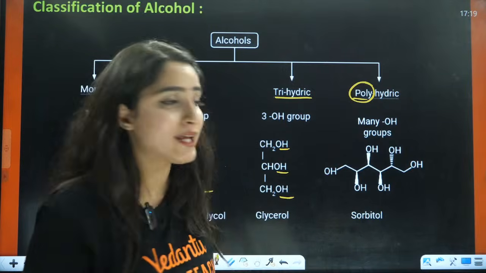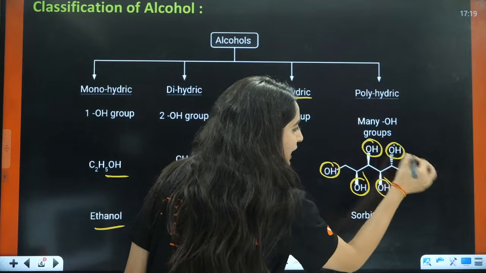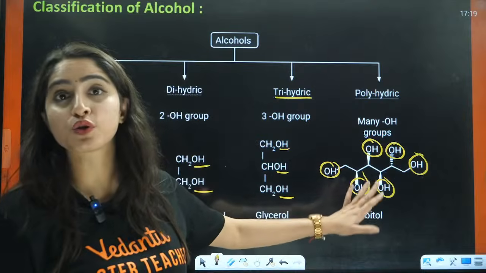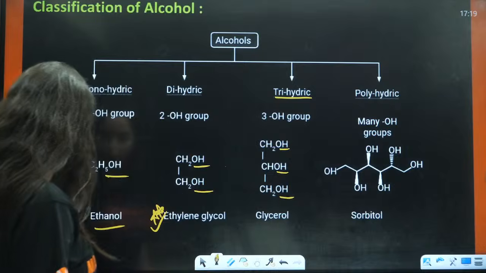When you talk about polyhydric, it means when you have more than three OH groups. Like here you have 1, 2, 3, 4, 5, 6. You have 6 OH groups. So this is called polyhydric alcohol, right?